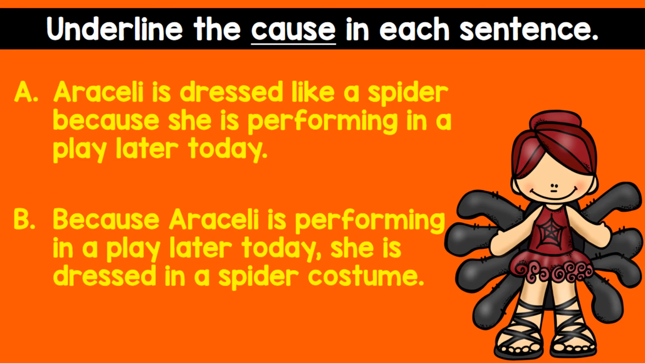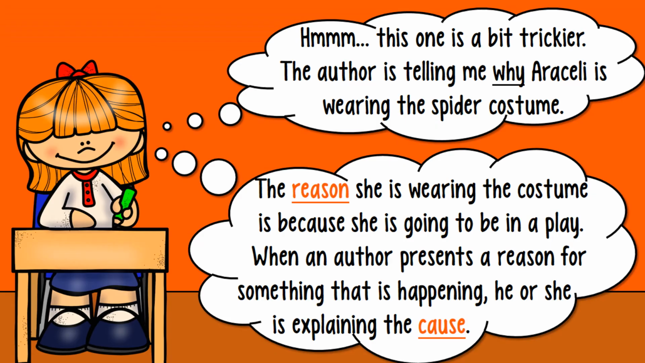Let's go to this sentence, and it's asking us to underline the cause. It says, Araceli is dressed like a spider because she is performing in a play later today. Sentence B says, because Araceli is performing in a play later today, she is dressed in a spider costume.